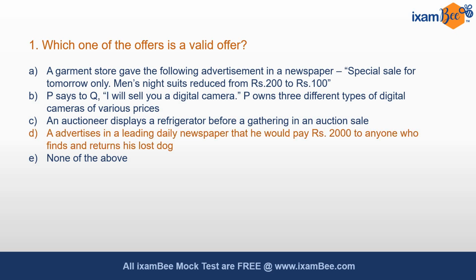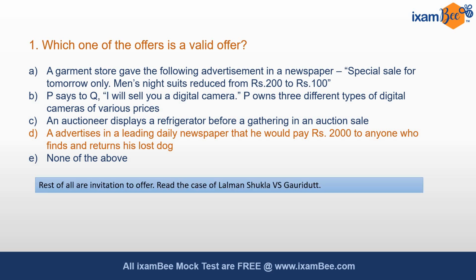When reading options A to E, you will be able to understand that the correct answer is option D, where A has advertised in the newspaper that he would pay rupees 2000 to anyone who finds and returns his dog. The other options A, B, C are invitations to offer. They are not offers themselves. For more clarification, you can read the case law Lalman Shukla versus Gauri Dutt.